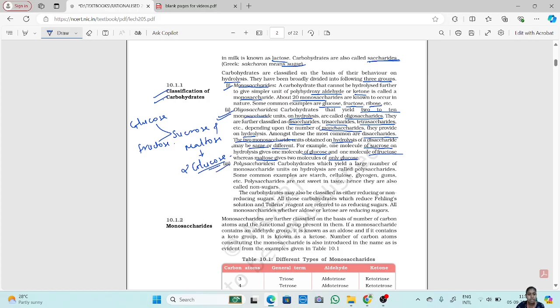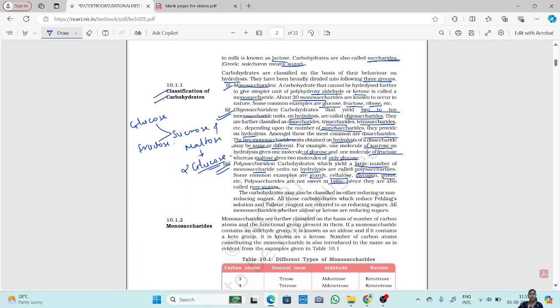Okay. Now next is polysaccharides. Now, carbohydrates which yield a large number of monosaccharide units on hydrolysis are called polysaccharides. Poly means many. So if you get a large number of monosaccharides on hydrolysis, they are called polysaccharides. Some common examples are starch, cellulose, glycogen, gums, etc. Okay. Now, polysaccharides are not sweet in taste. Polysaccharides are not sweet, hence they are also called non-sugars. Now, starch and cellulose, starch you can find in potatoes.